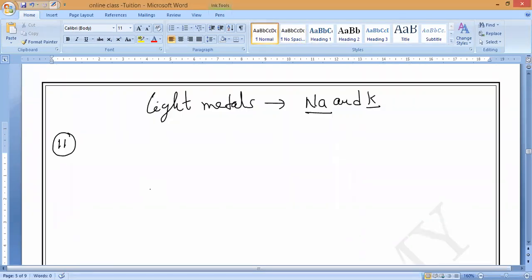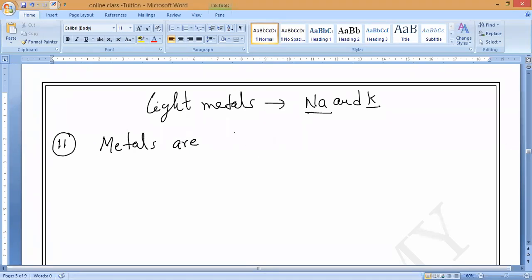Next, metals. If you hit the metals with a hard surface, will they produce sound or not? They will produce. Yes, sir. What is that property called? Producing sound is sonority. Understand? Metals are sonorous, we can say. The property is called sonority or sonorousness.